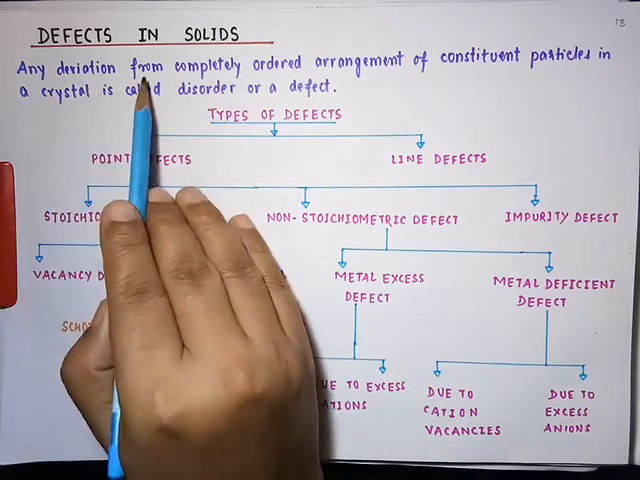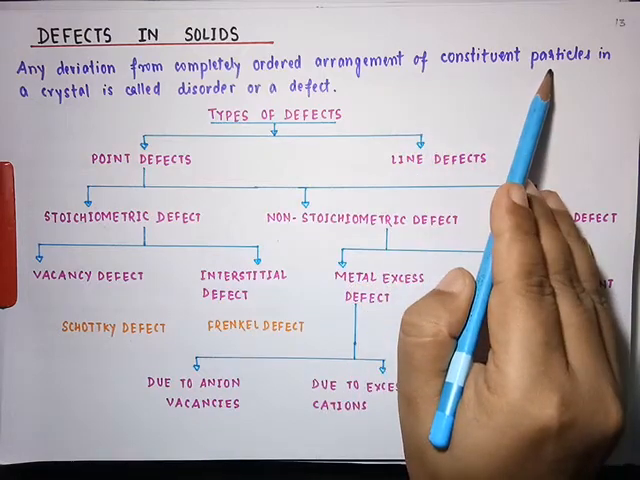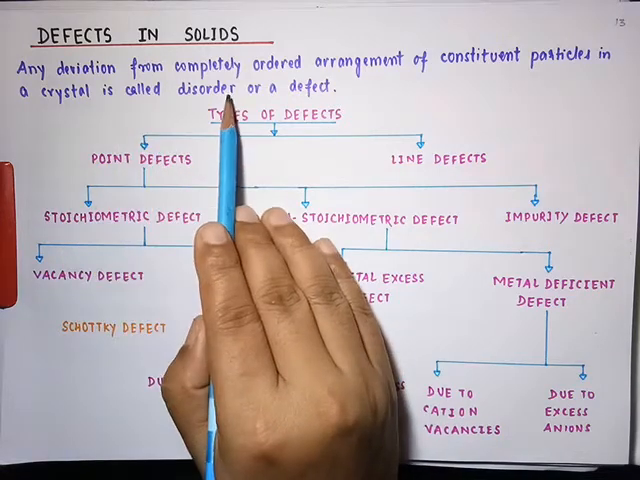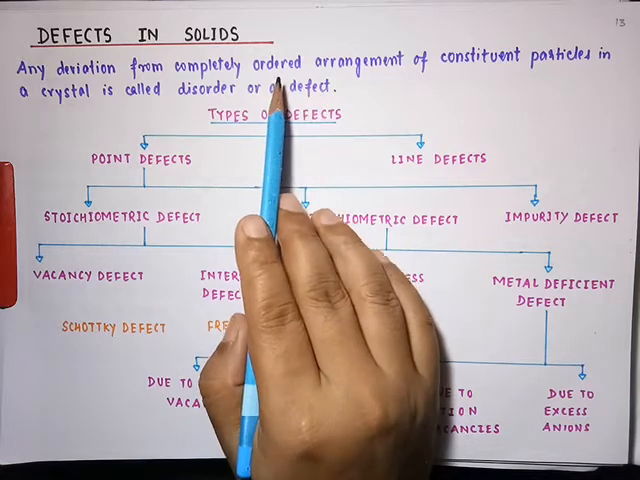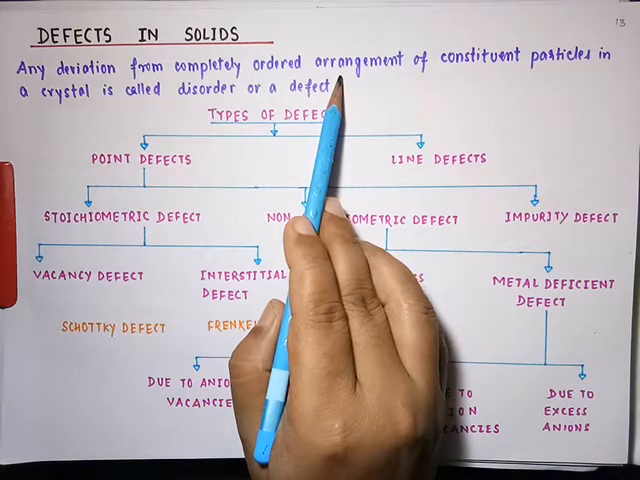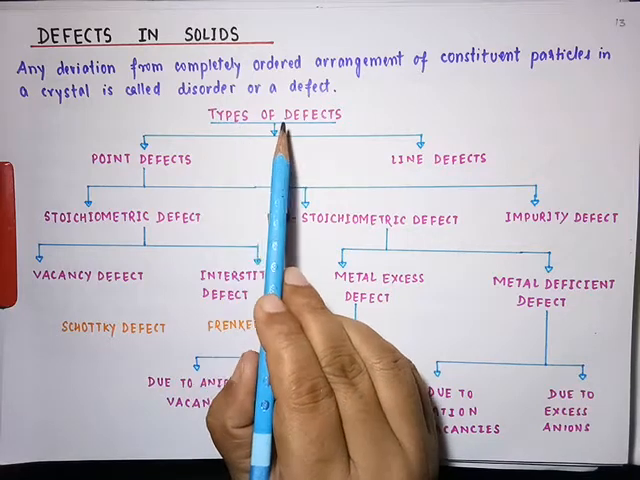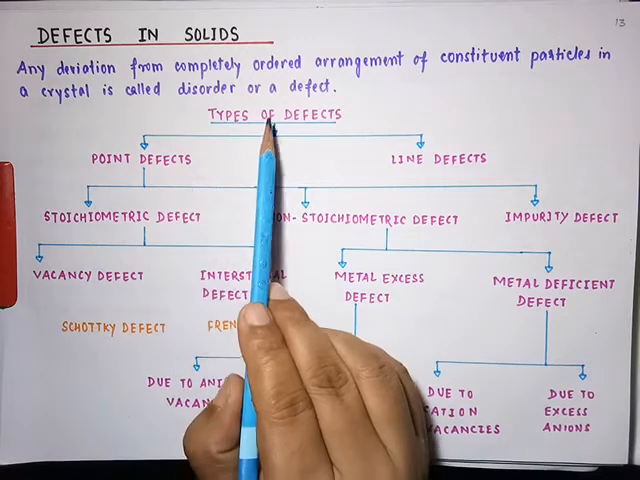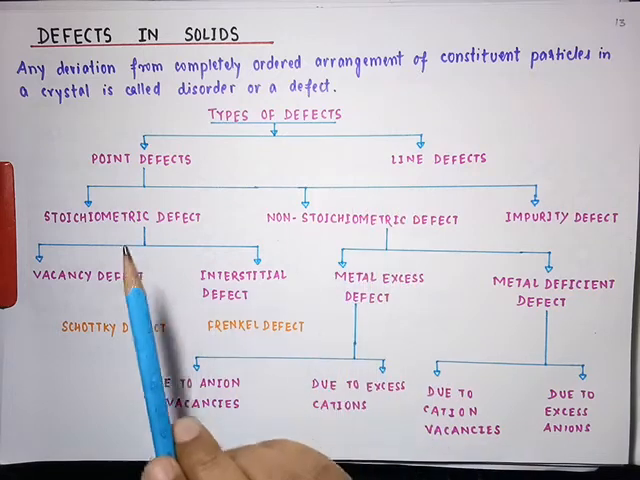So any deviation from the completely ordered arrangement of constituent particles in a crystal is called disorder or a defect. So it's very simple. If we have any deviation from the orderly arrangement of the constituent particles, defects in solid is caused. Now student, this is the whole flow sheet for the types of defect. So two types of defects in solid: point defect and line defect.